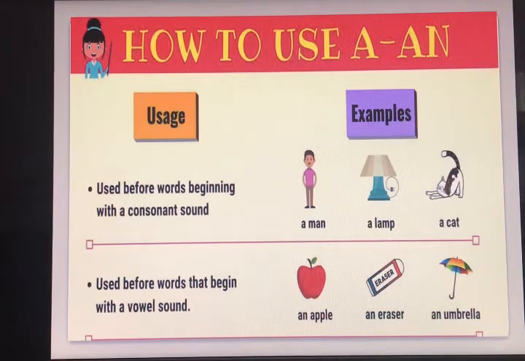A man, a lamp, a cat. Man, again, is starting with a consonant sound. Similarly, an apple, an eraser, an umbrella. So wherever there is a consonant sound, we will use a, and wherever there is a vowel sound, we will use an.